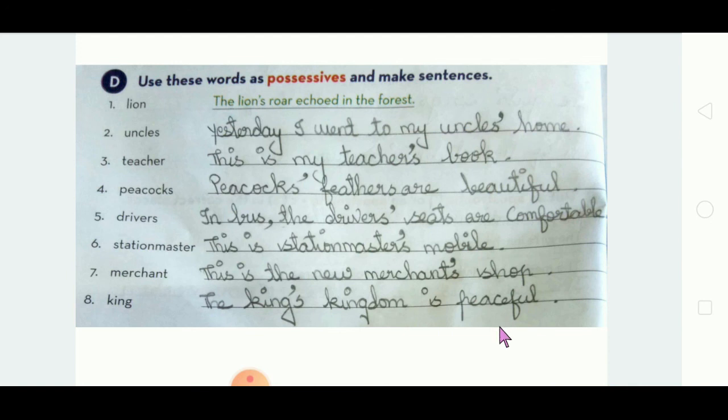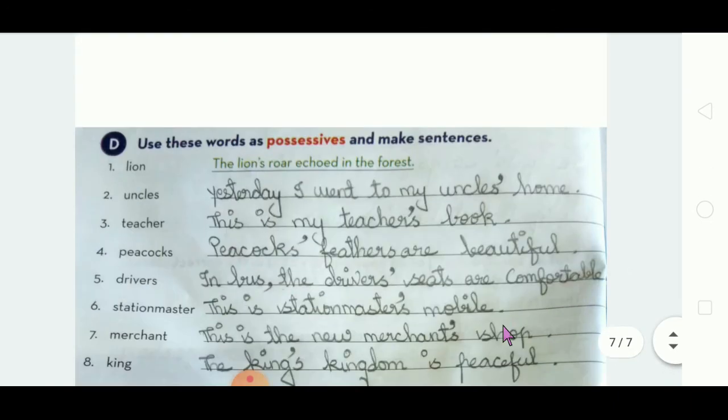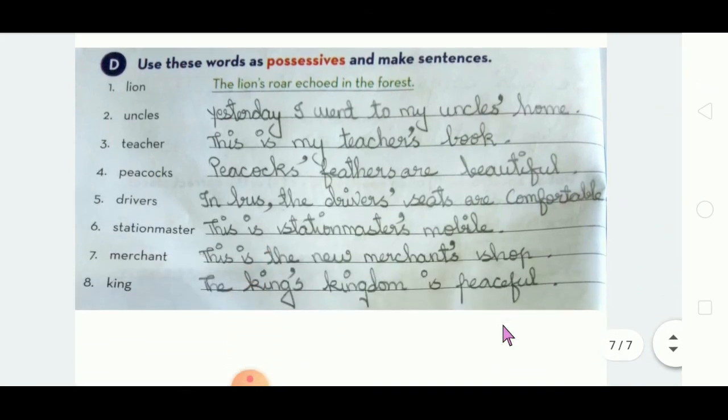Got it? So this possessive is very easy. If you listen carefully, you can score more marks, even the full marks in this. So please go through this at least 2 or 3 times, and if you have any doubt in this, please kindly ask in the online session. I will clear your doubts, okay?